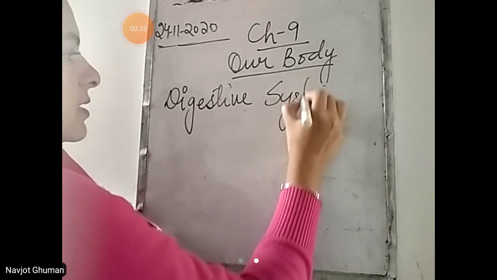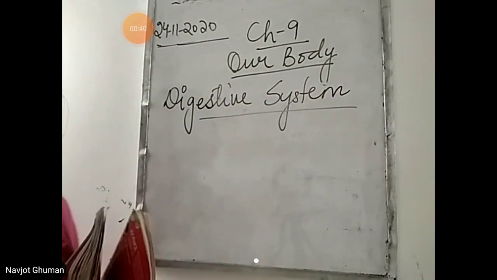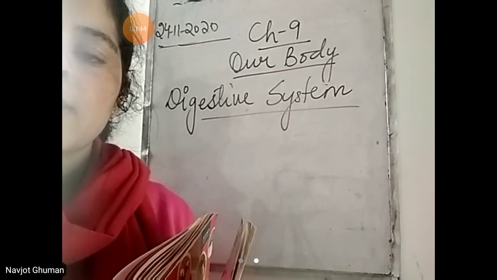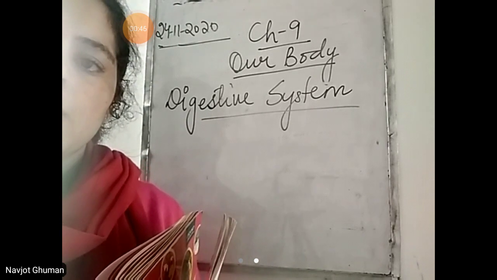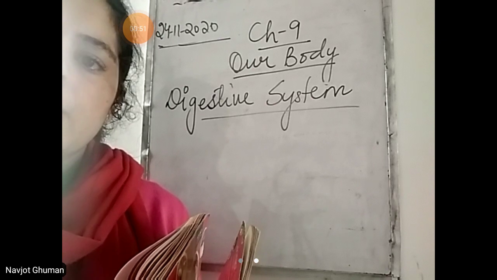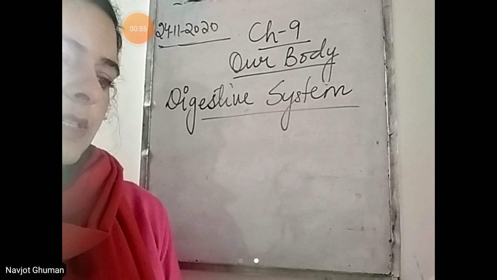This system is concerned with the digestion of food, how food is digested in our body. So we eat food, it is digested, then we use it for doing daily activities. The nutrients that are present in the food are used to give energy. So the next system is the digestive system.